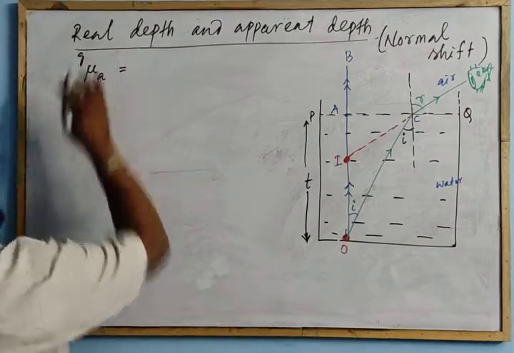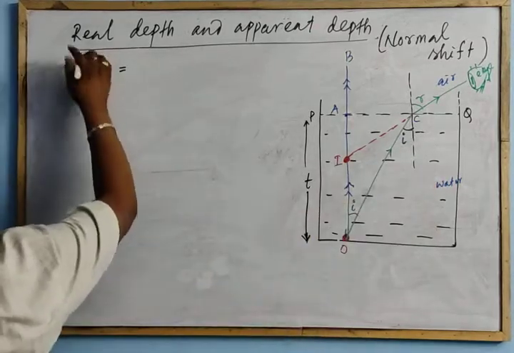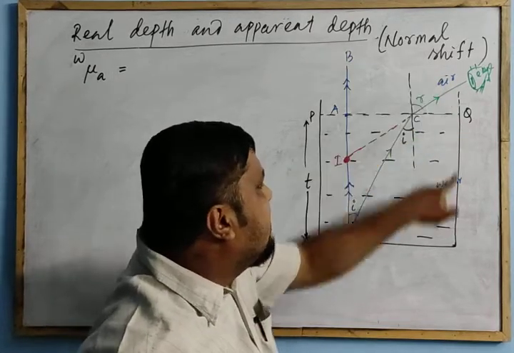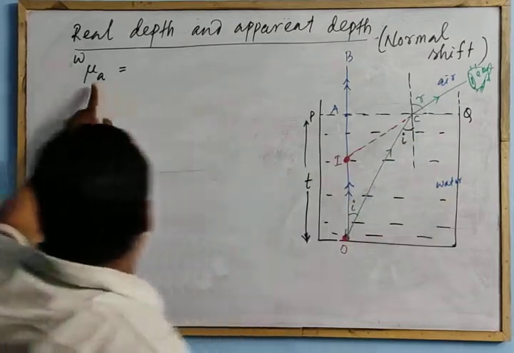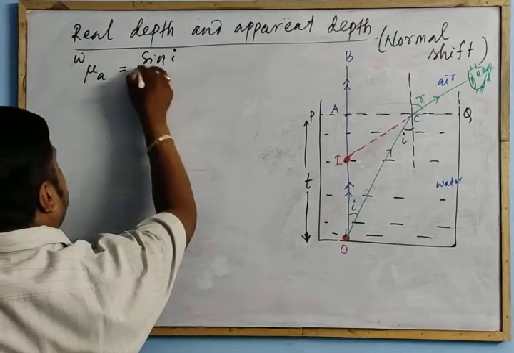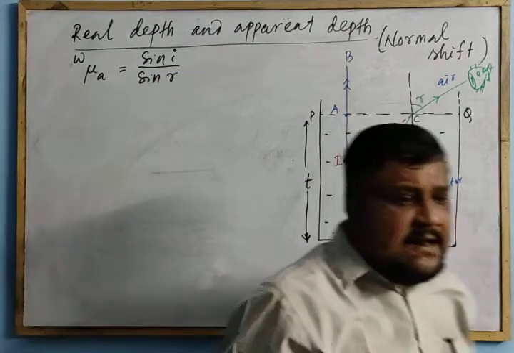The ray is traveling from water to air. Where is the refracted ray? In air. Where is the incident ray? In water. So mu of air to water is equal to sin I by sin R.